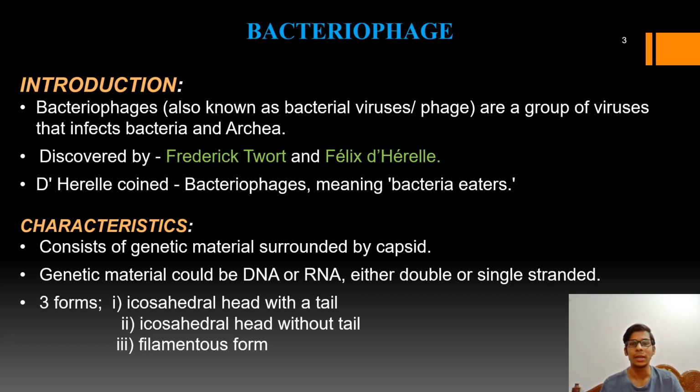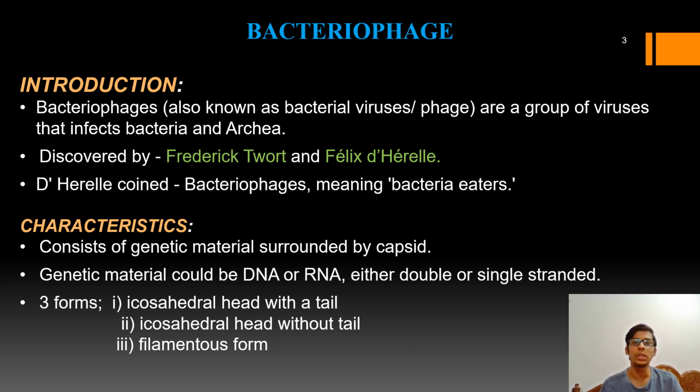We know that a virus particle has a head which is made up of a capsid, a protein coat. The capsid is in turn made up of subunits known as capsomeres. The genetic material of these bacteriophages may be either DNA or RNA but not both, and this DNA or RNA can be either single stranded or double stranded.